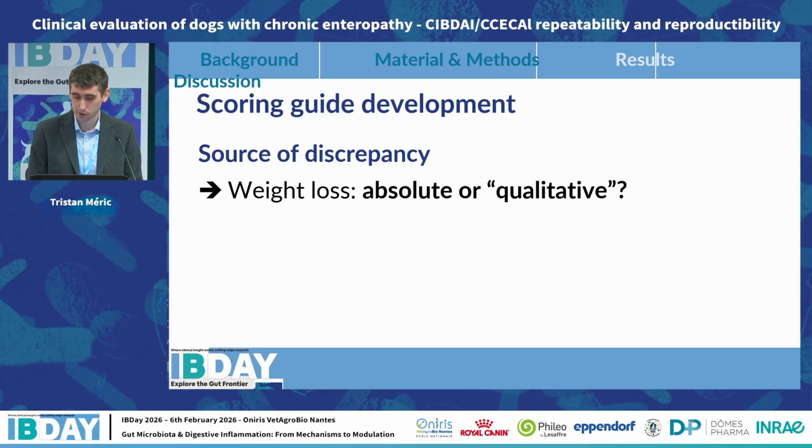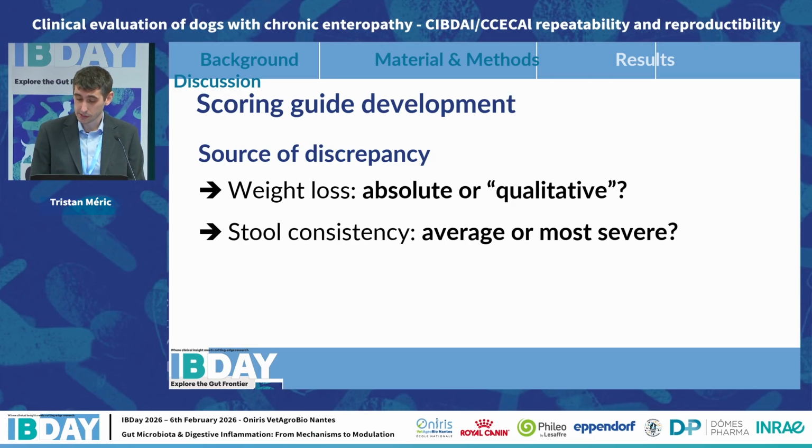Regarding weight loss, one of the evaluators used the absolute change in live weight, whereas the other adopted a more qualitative approach, including, for example, in the calculation the presence of ascites that can falsely increase the live weight, or caloric restriction applied by the owner that could have increased the weight loss truly attributable to the disease.